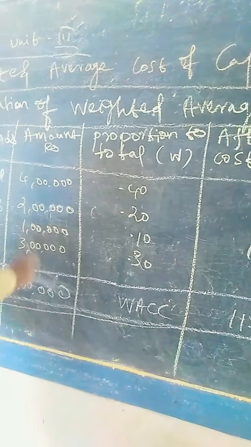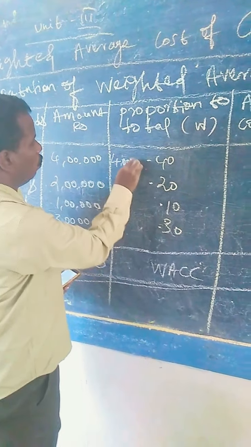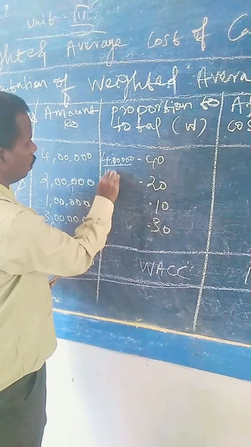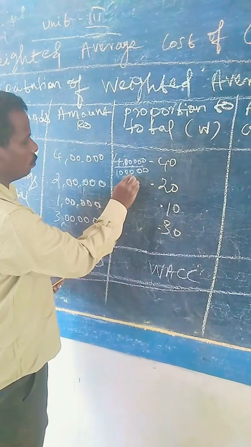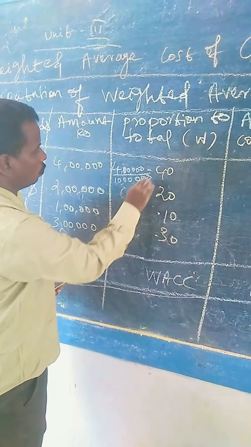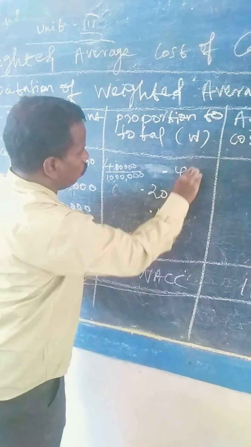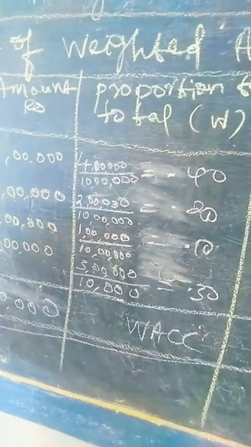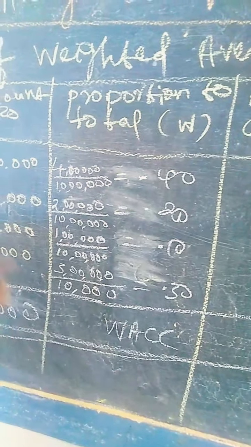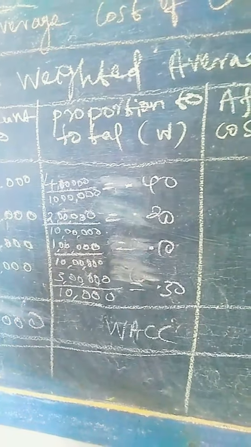How is the proportion to total derived? 4 lakh divided by 10 lakh equal to 0.40. Then 2 lakh divided by 10 lakh equal to 0.20. And preference share capital, 1 lakh divided by 10 lakh equal to 0.10.